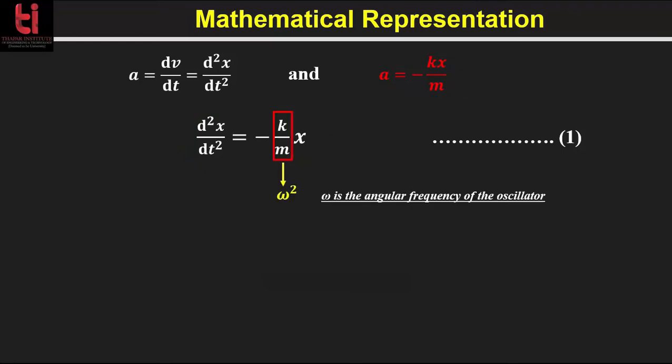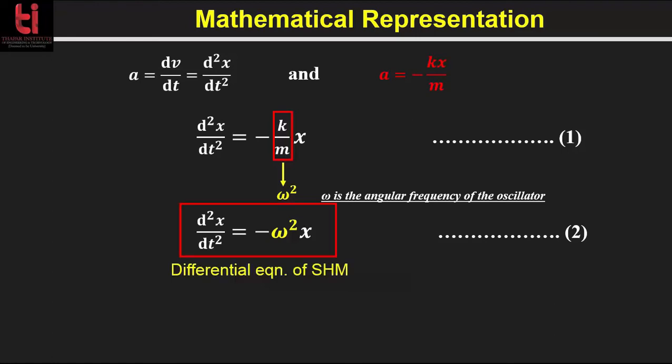Now considering that k/m = ω², where ω is the angular frequency of the oscillator, we can write this equation as d²x/dt² = -ω²x. So this is actually the differential equation of simple harmonic motion.